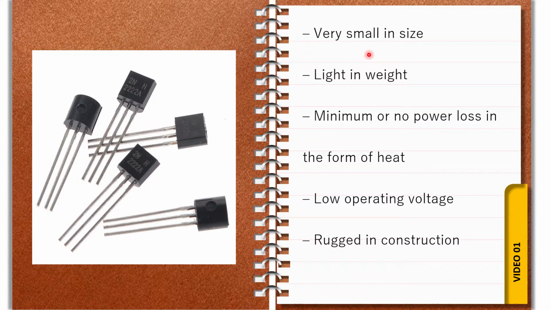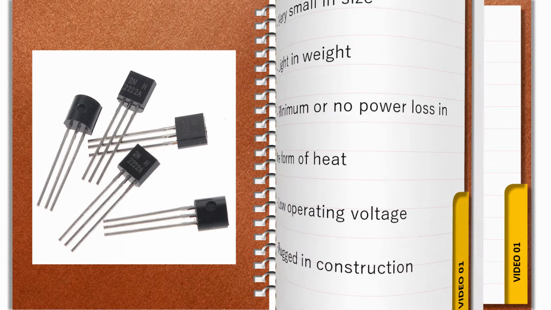Why? Because the new transistors are very small in size and light in weight. They have minimum or no power loss in the form of heat. Second, they have low operating voltage; they require less voltage. Last, they are rugged in construction. Because of these reasons, transistors are better than vacuum tubes.